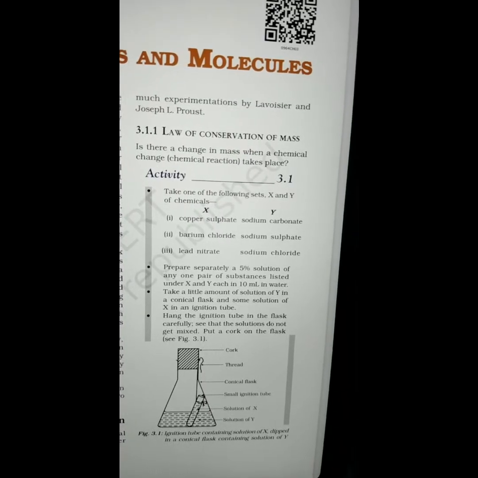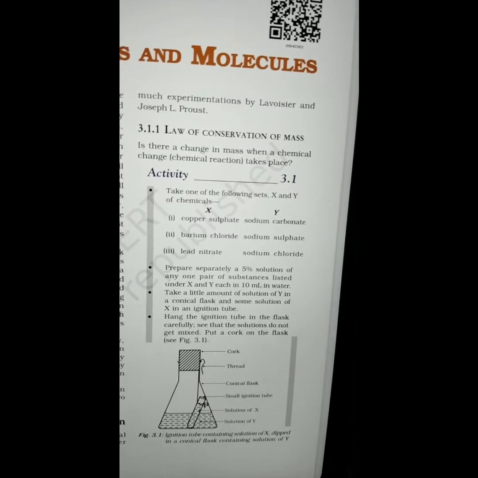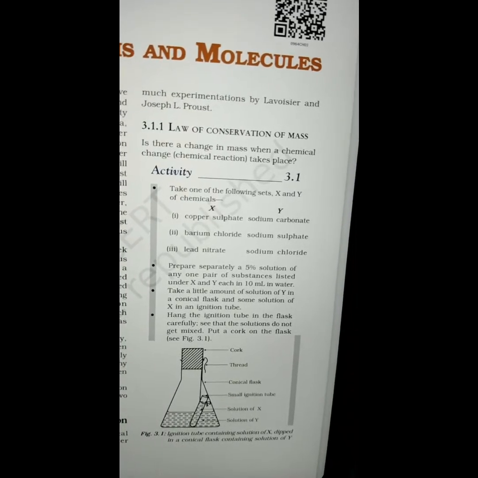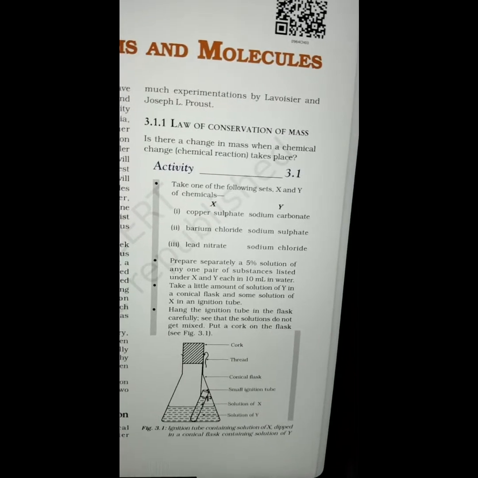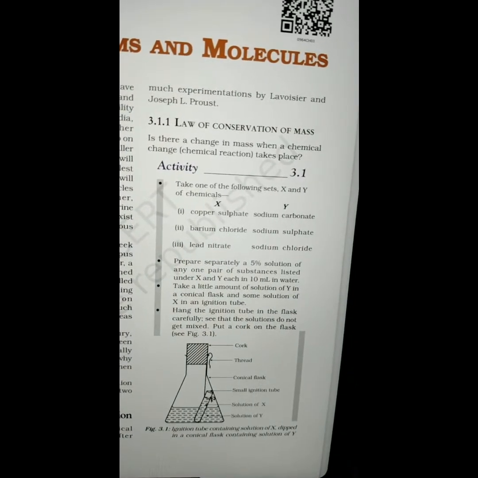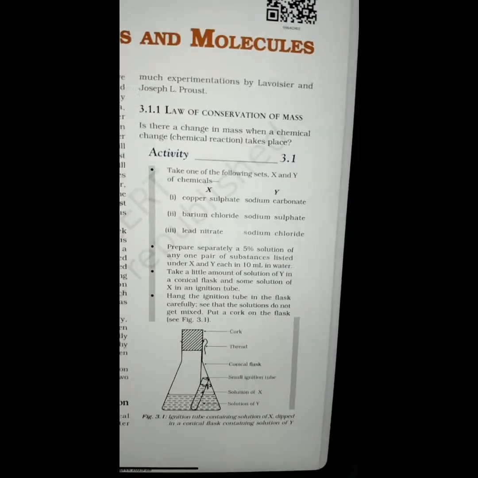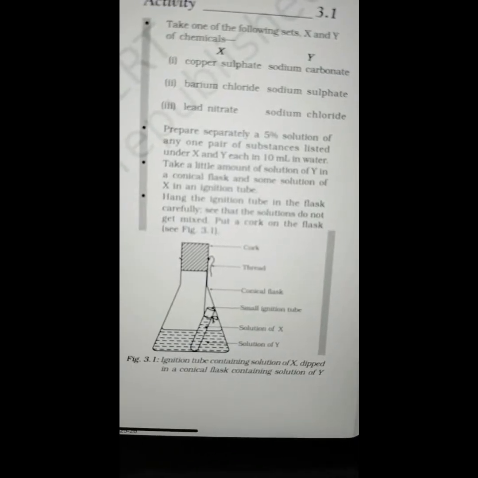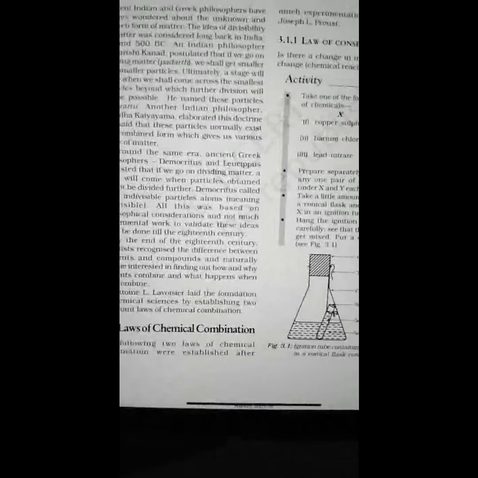in water. Take a little amount of solution of Y in a conical flask and some solution of X in an ignition tube. Hang the ignition tube in the flask carefully. See that the solutions do not get mixed. Put a cork on the flask. See figure 3.1. So in figure 3.1, you can see that it is written: ignition tube containing solution of X dipped in a conical flask containing solution of Y. So let's proceed to the next page.